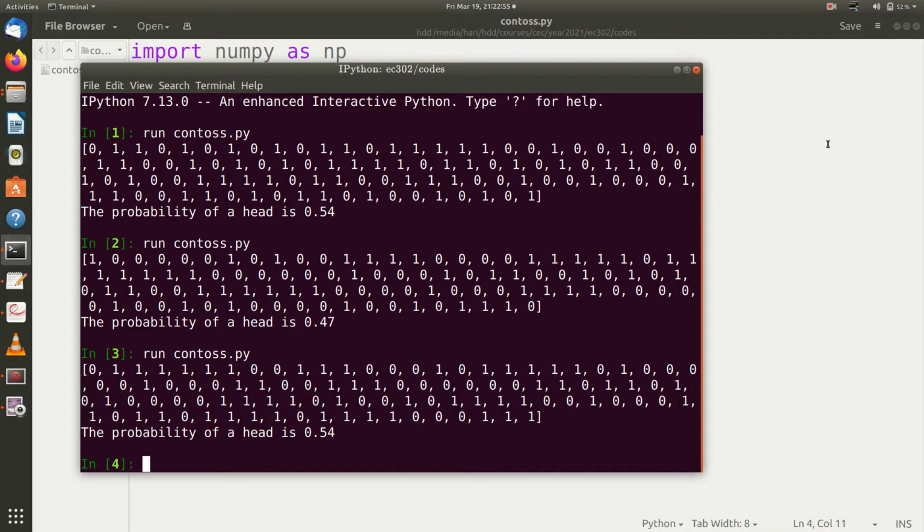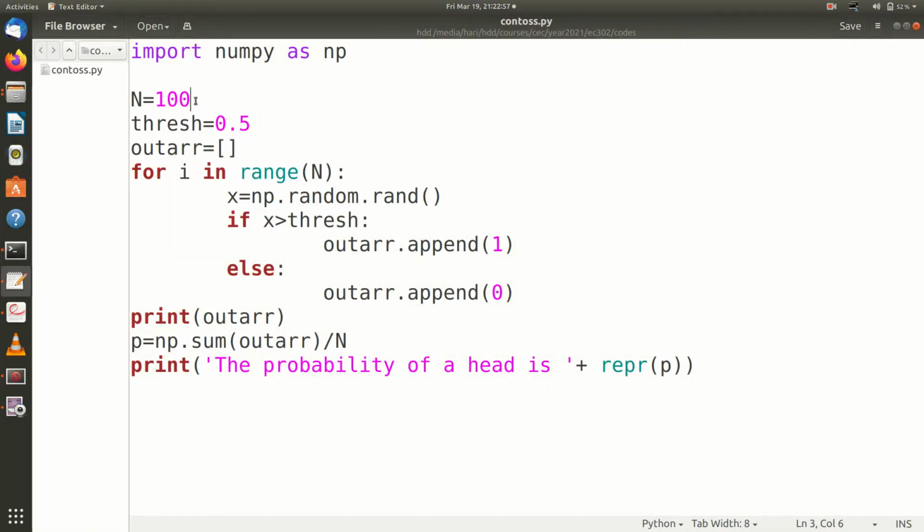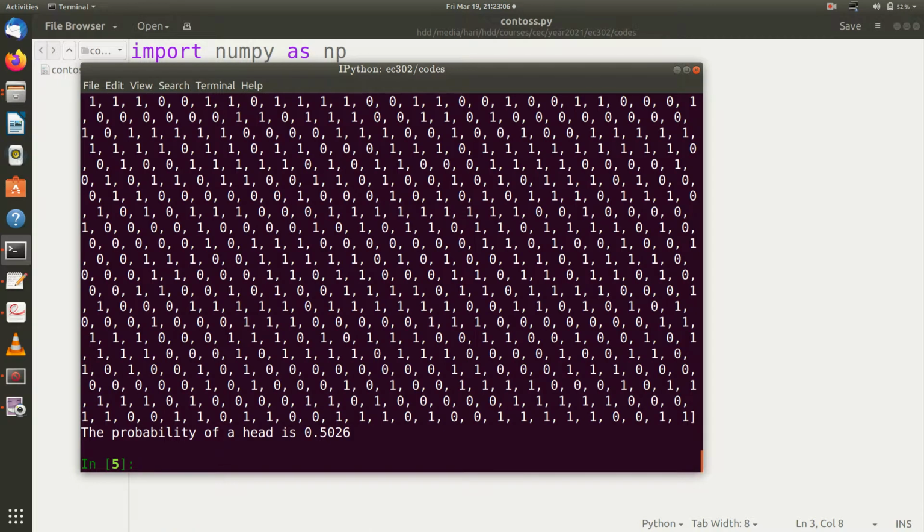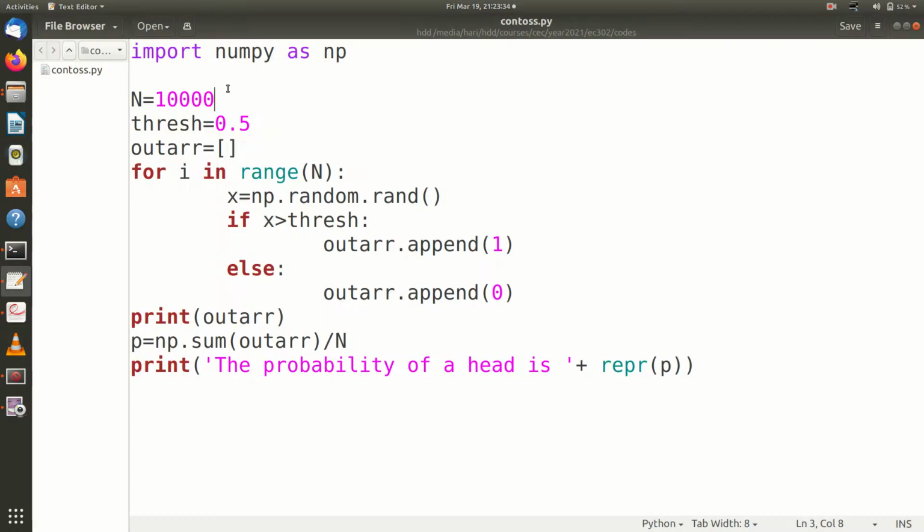Now I can increase this number. I will make n equal to 10,000. So what will happen is you see a 10,000 long vector of zeros and ones, and you can see that the probability of a head now becomes 0.5026. It is coming closer to 0.5 because I made n very large. I toss the coin 10,000 times. So as I make n very large, this probability will tend more and more to 0.5. So that is the concept of the law of large numbers.